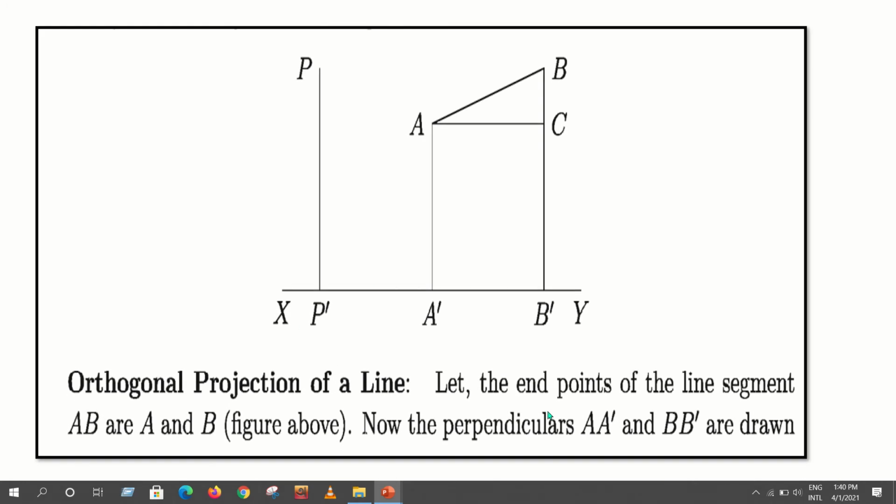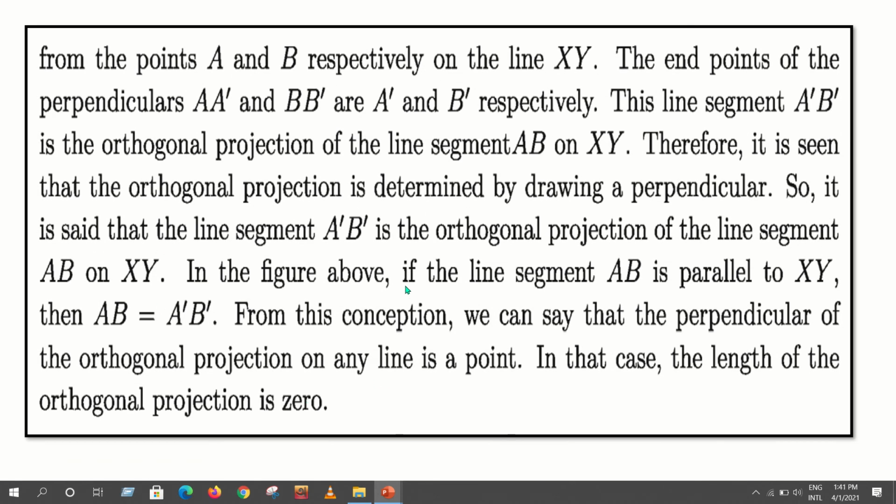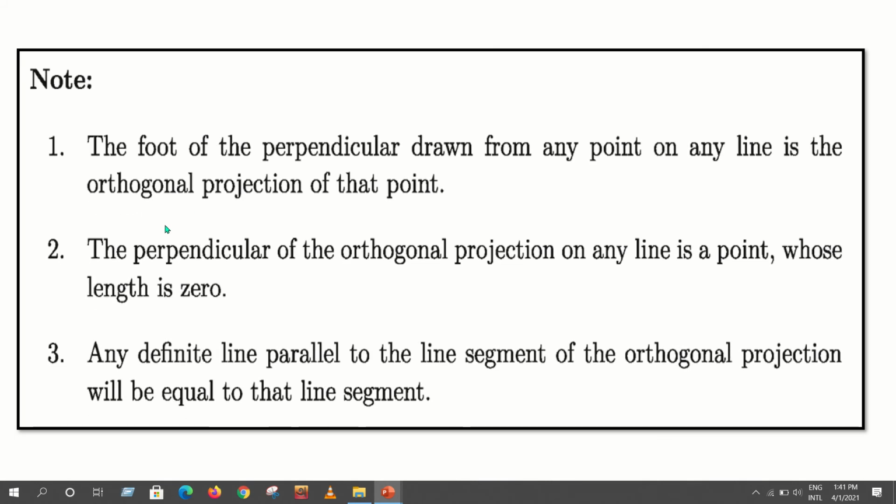Here is the explanation. Same condition that I had discussed. Short note: the foot of the perpendicular drawn from any point on any line is the orthogonal projection of that point. The perpendicular of the orthogonal projection of any line is a point whose length is 0. Any definite line parallel to the line segment, the orthogonal projection will be equal to that line segment.